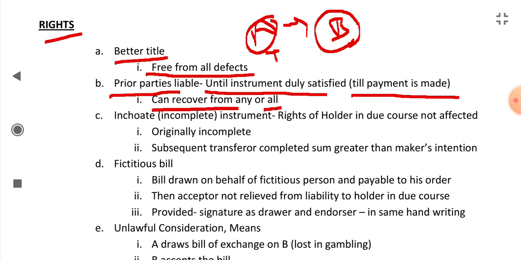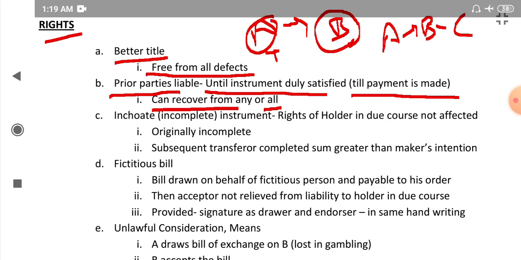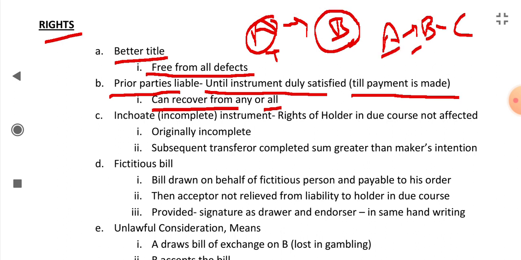The second point is that prior parties are liable until the instrument is duly satisfied, meaning till payment is made, the holder can recover from any or all. If A gives a check to B, and B to C, now both A and B are liable to C until C gets the amount. If he doesn't get the amount, he can take action against both B and A, or either B or A. It's up to C.